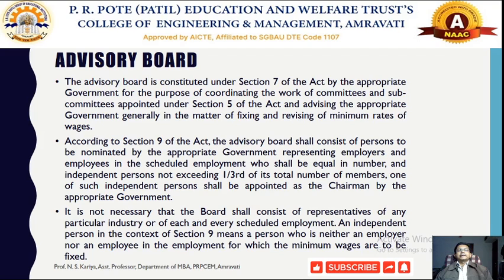Some appropriate number of scheduled employments for fixing this particular form of committees can be decided by the appropriate government, and an equal number of representatives from the important scheduled employments can be chosen. An independent person, under Section 9, means a person who is neither an employer nor an employee in the employment for which the minimum wages are to be fixed.